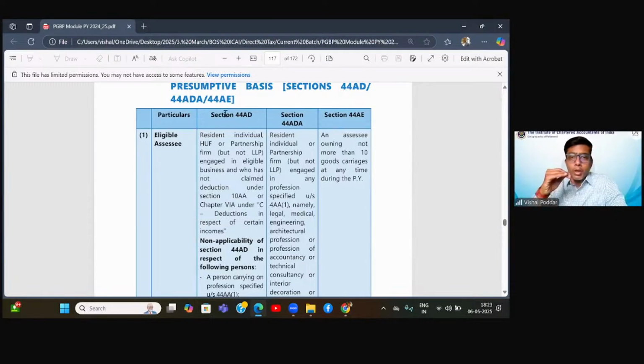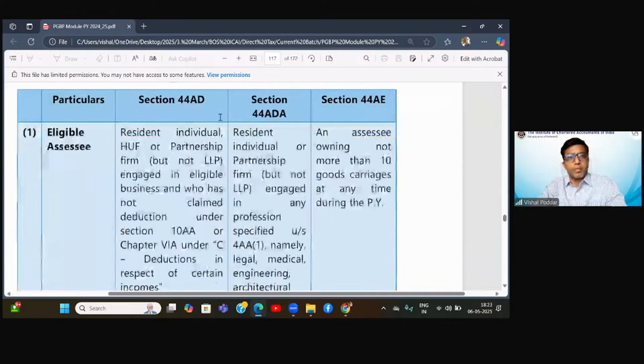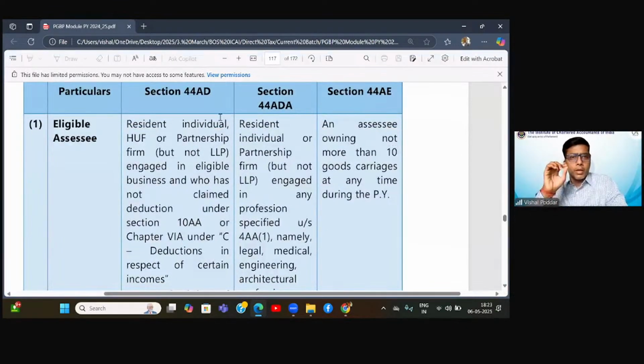Now, today let us go into a bit more detail with these provisions. These provisions will be helpful to you in exams, mainly in the MCQ type of questions. Okay, now let us have a comparative study that is very much helpful during exams. And that is where our modules have beautifully given the entire provision in this comparative chart.